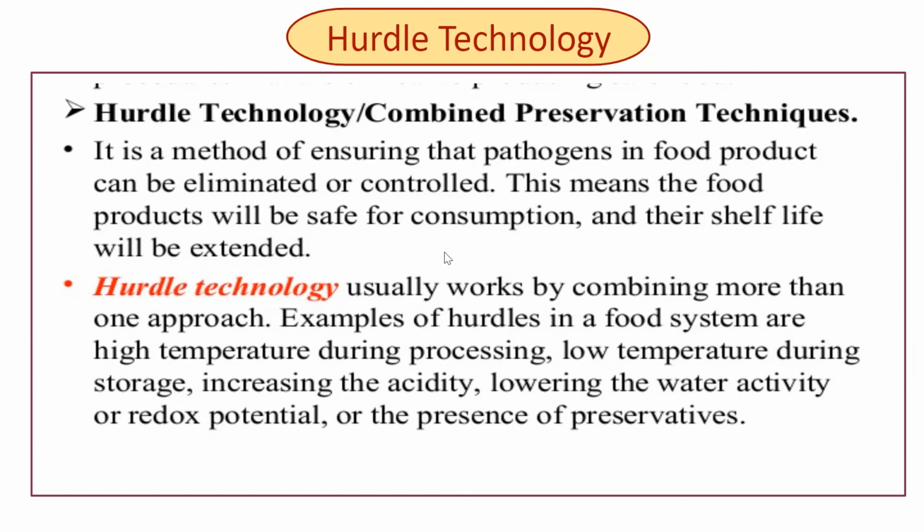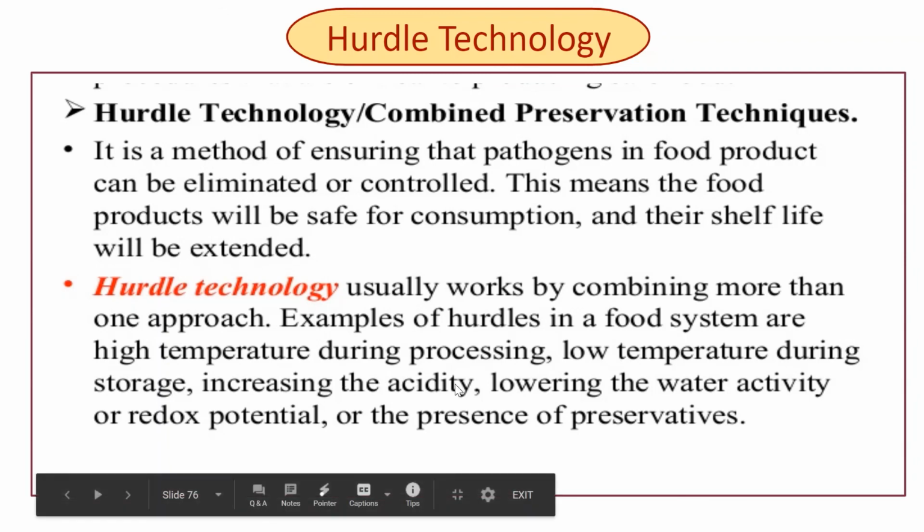Hurdle technology usually works by combining more than one approach. Examples of hurdles in a food system are high temperature during processing, low temperature during storage, increasing the acidity, lowering the water activity or redox potential, or the presence of preservatives.